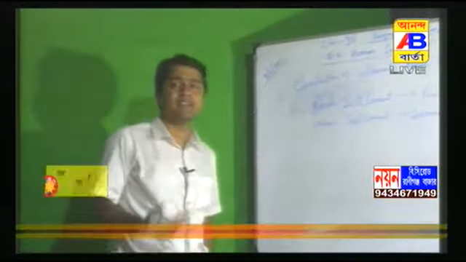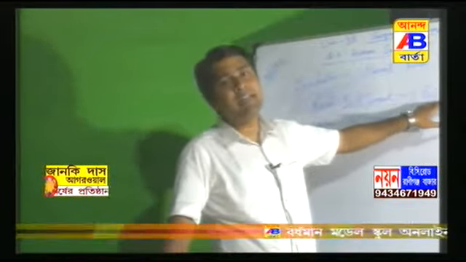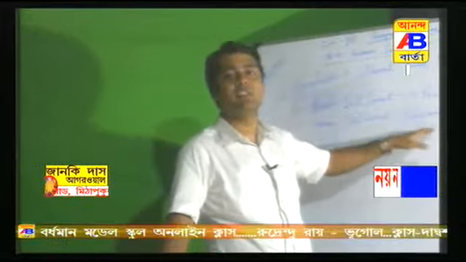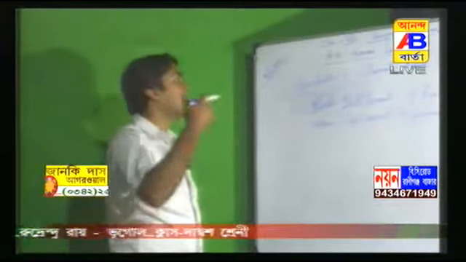I think you know that primary, secondary and tertiary activity are the three types of economic activity. Primary activities are related with agriculture, fishing, mining, animal husbandry. Secondary activity is engaged with industrial activity, and tertiary activity is related with providing service like banking, insurance, doctor, teacher, lawyer, driver.